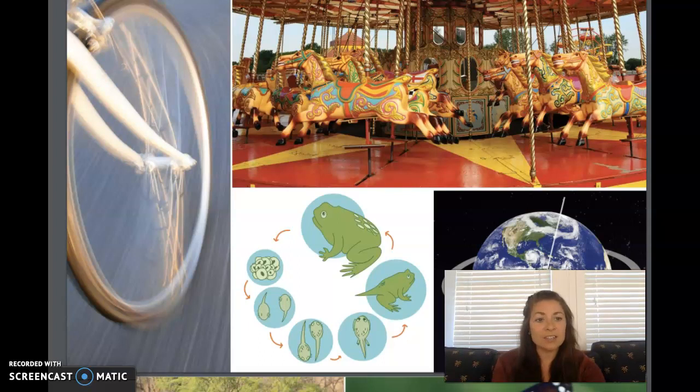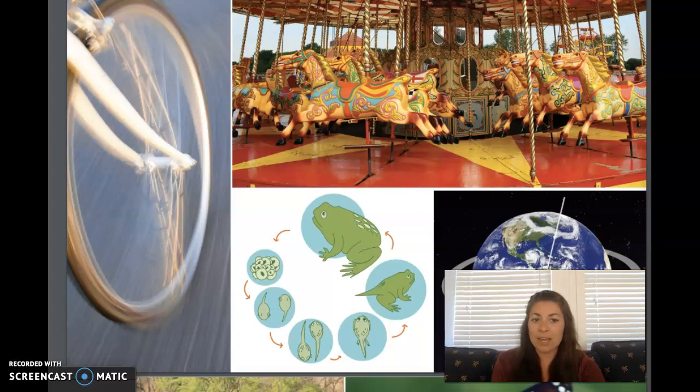A cycle is like a circle that goes around and around. Just like there are circular objects that go around and around, there are also many natural cycles that occur on Earth that happen again and again. A cycle is a sequence of events that repeats itself over and over.